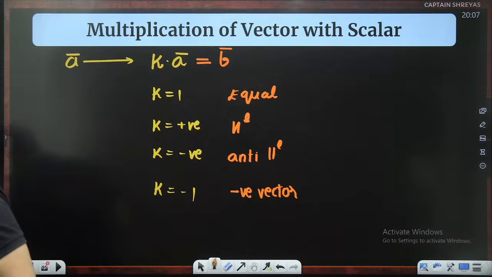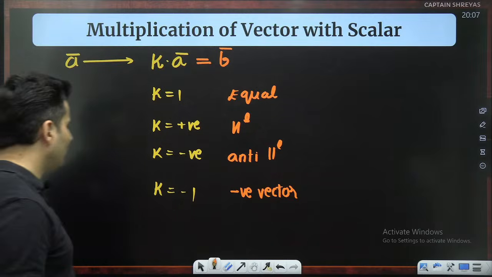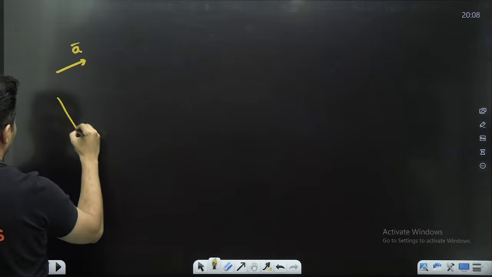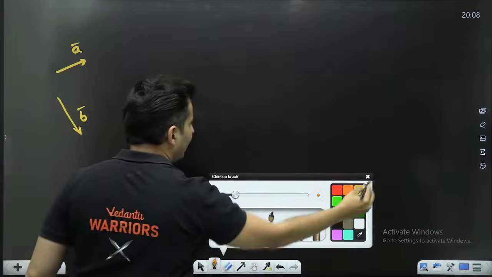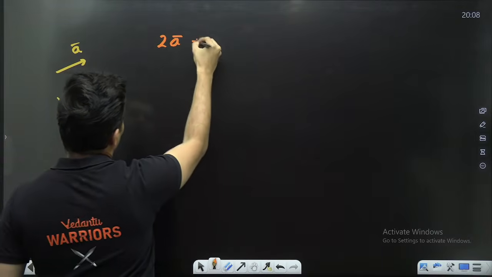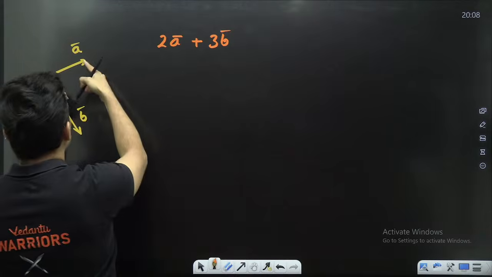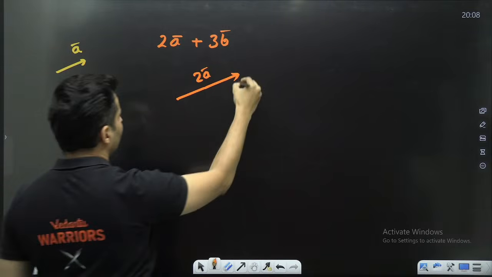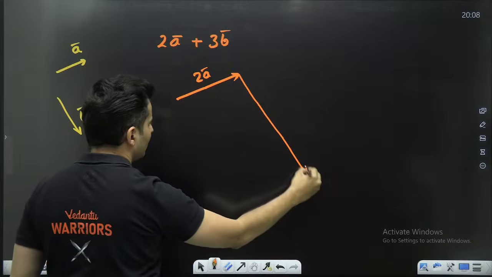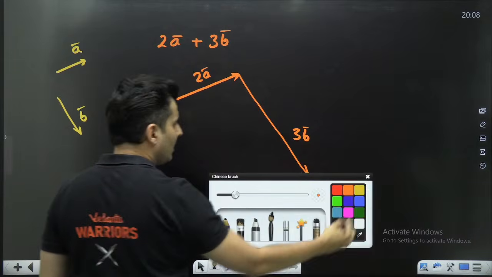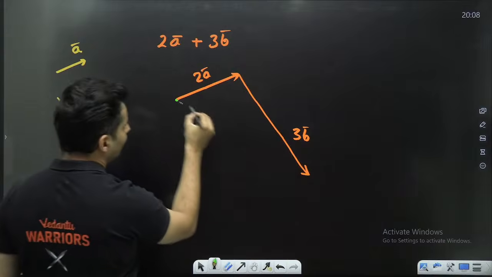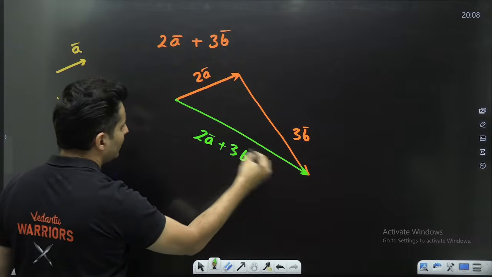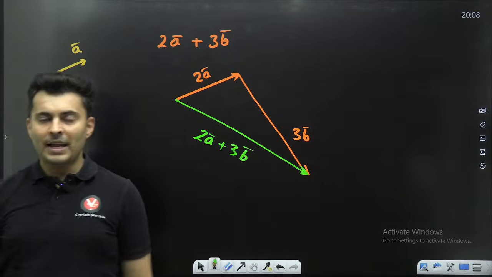Yeah. Can we write 3a minus 2a and all that? Yes, why not? You can do all those things. Say for example, I have a vector a bar and another vector, let's say b bar. What if I write an equation like this? 2a bar plus 3b bar. Definitely you can write. So a bar 2 times, a bar, a bar, so this is basically 2a bar. b bar 3 times, b bar, b bar, b bar, so this is basically your 3b bar. So 2a bar plus 3b bar will be a vector like this using the triangle law of vector addition. So that is your 2a bar plus 3b bar. Is that clear? Okay, that's how you can write it.